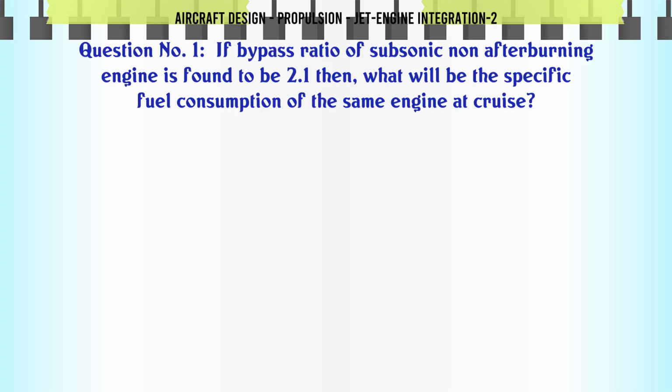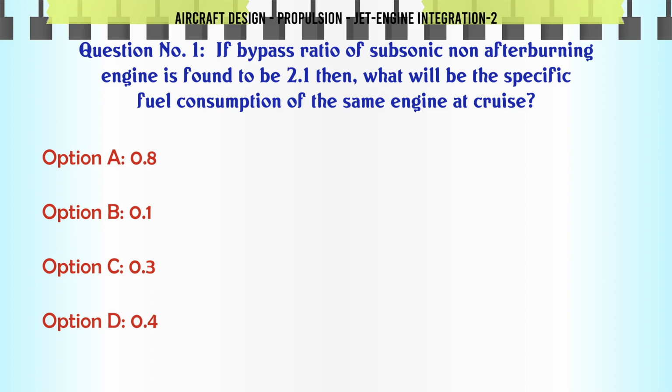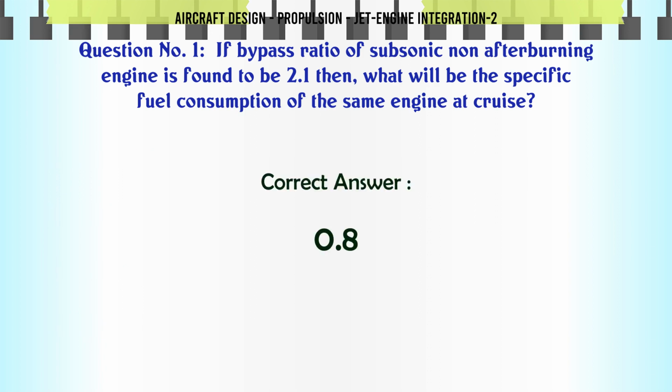If the bypass ratio of a subsonic non-afterburning engine is found to be 2.1, then what will be the specific fuel consumption of the same engine at cruise? A 0.8, B 0.1, C 0.3, D 0.4. The correct answer is 0.8.